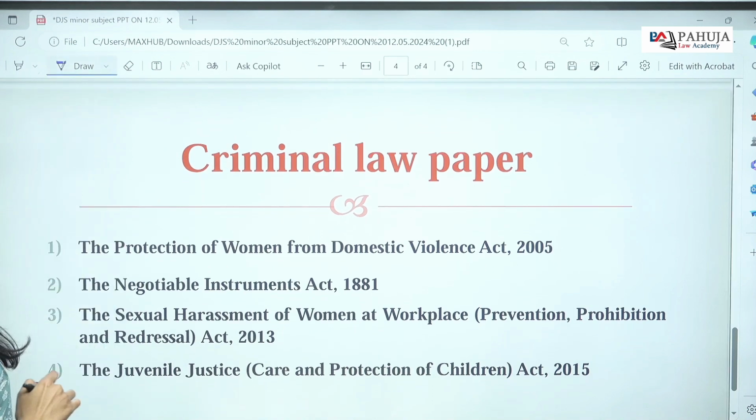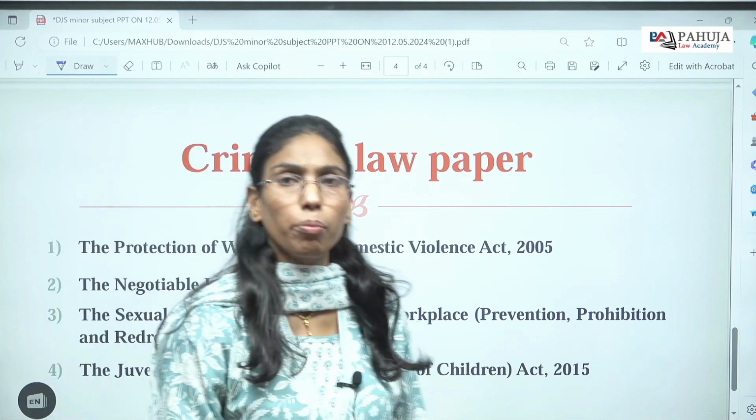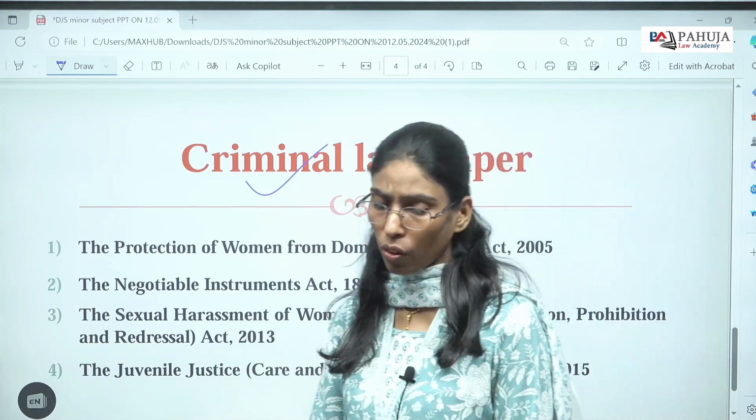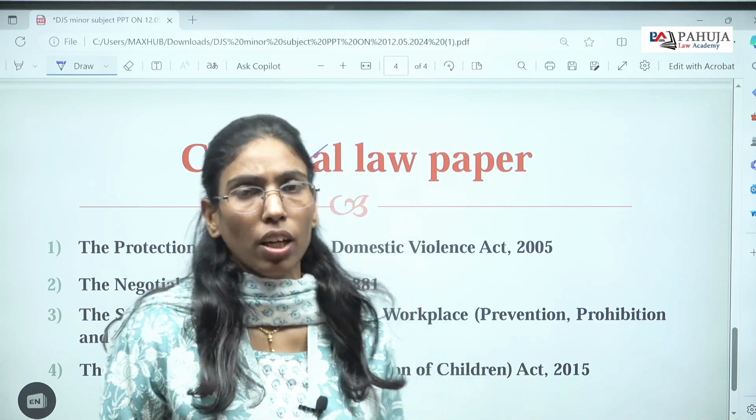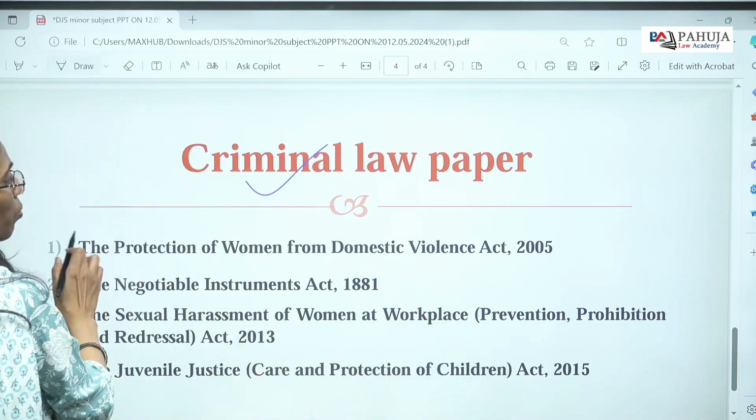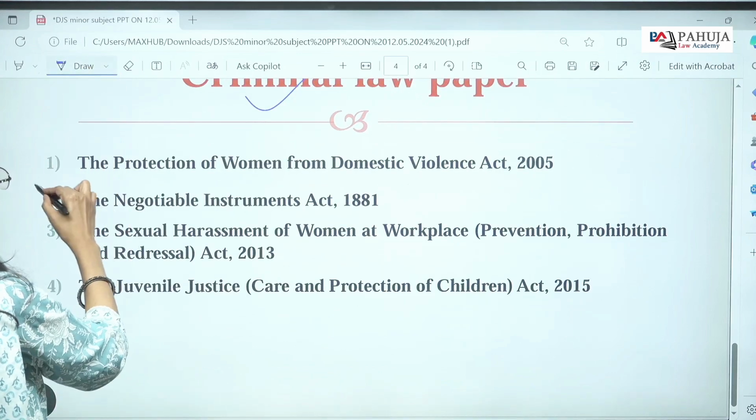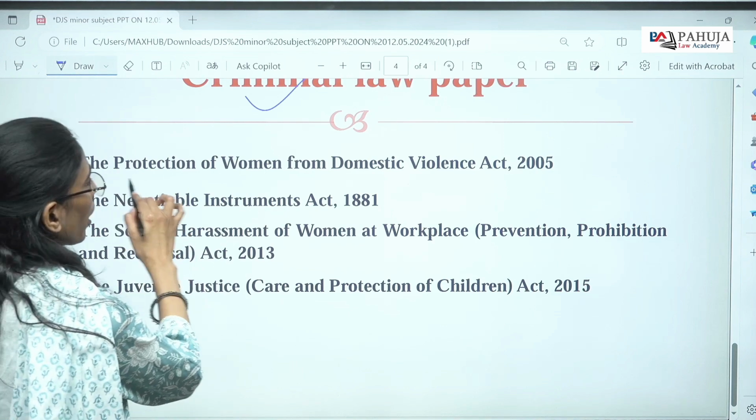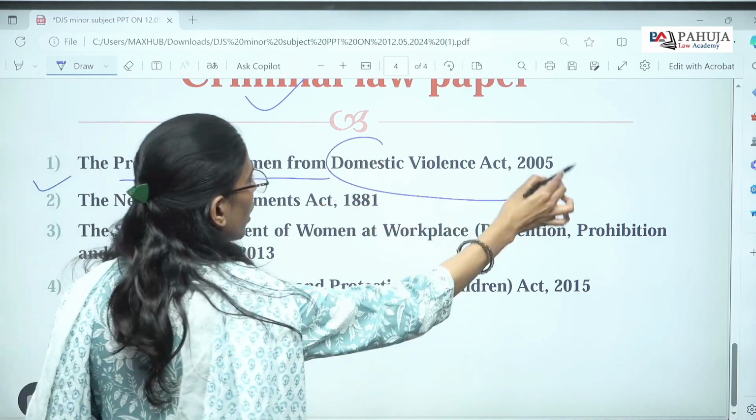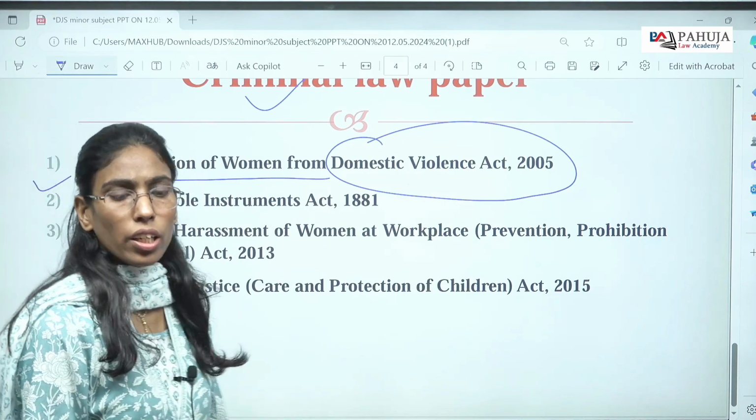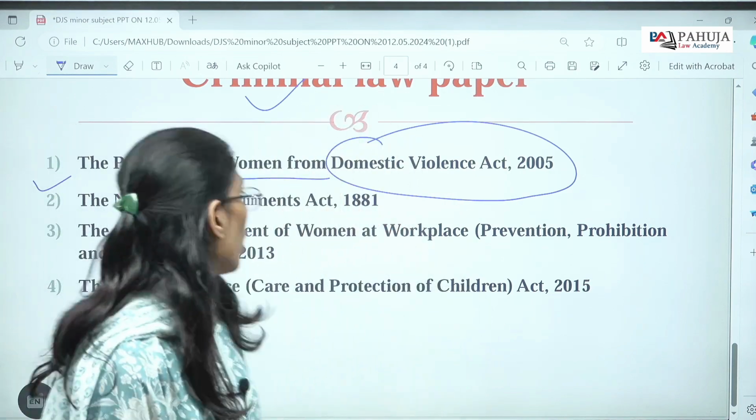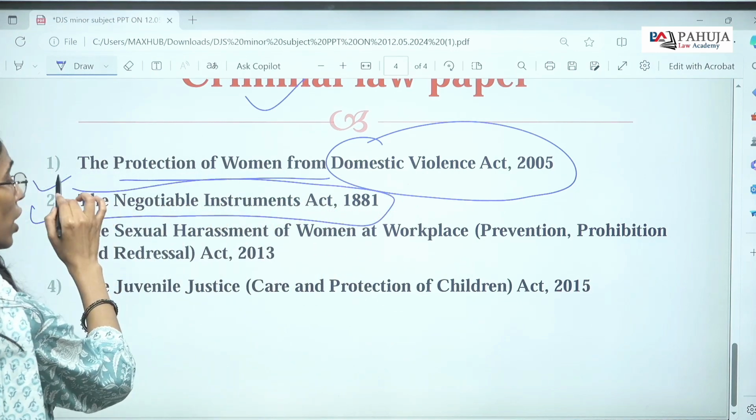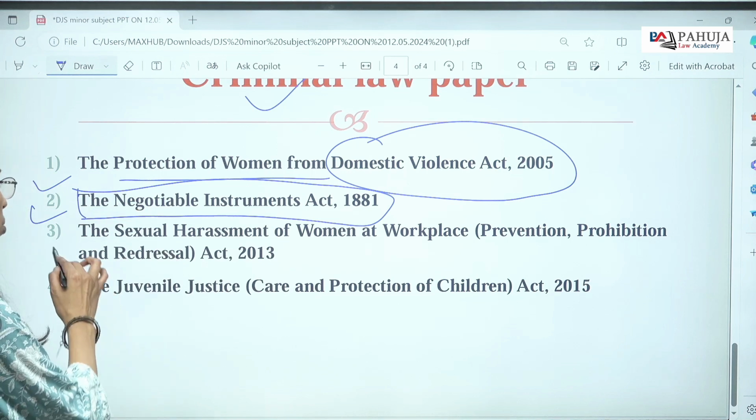Now I am going to the last paper of the DGS mains examination, that is the criminal law paper. Remember, students, in the criminal law paper we already have major subjects, but there are some minor subjects from which questions are also asked. The first law I am referring to from the criminal law side is the Protection of Women from Domestic Violence Act 2005, popularly known as the DV Act of 2005. The next law is the NIA, the Negotiable Instruments Act 1881. This is also important.